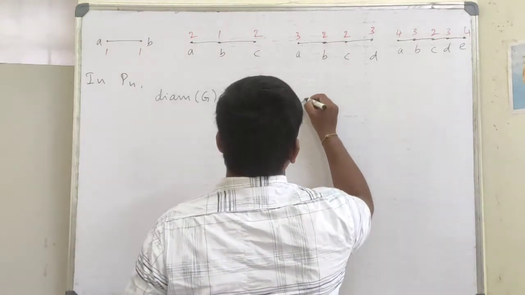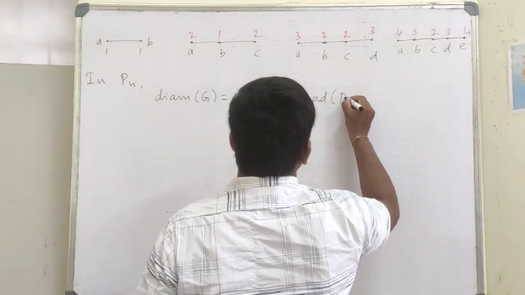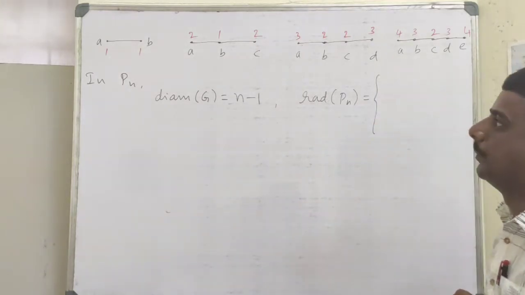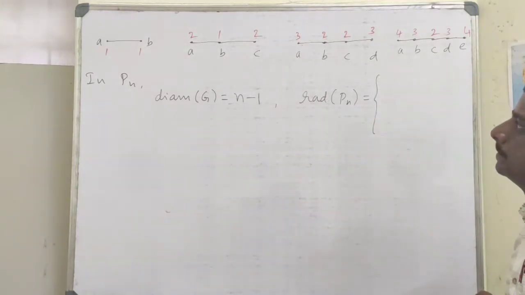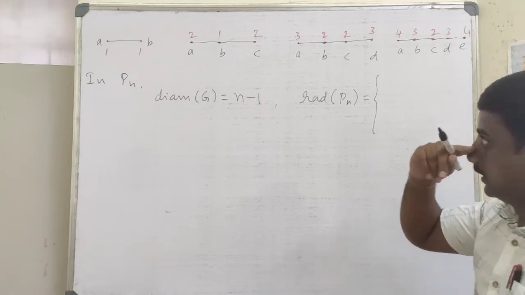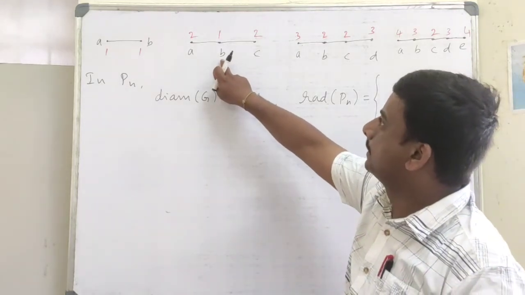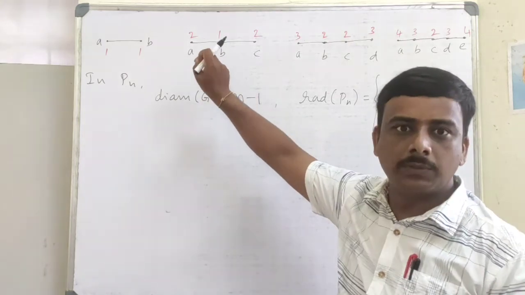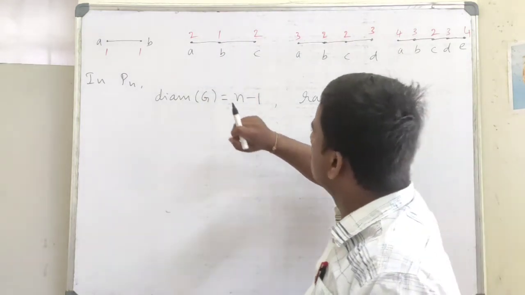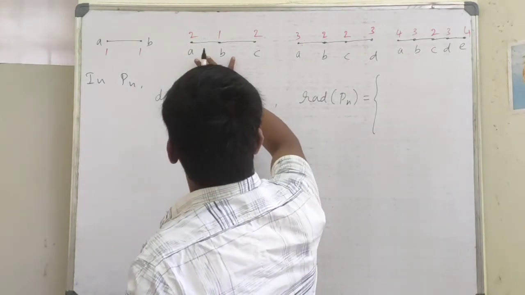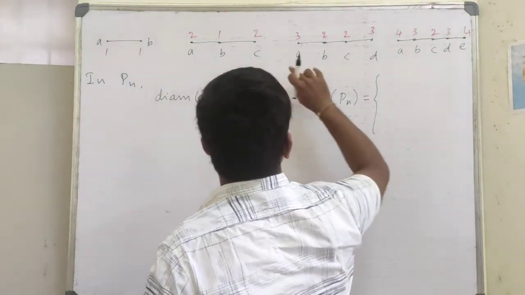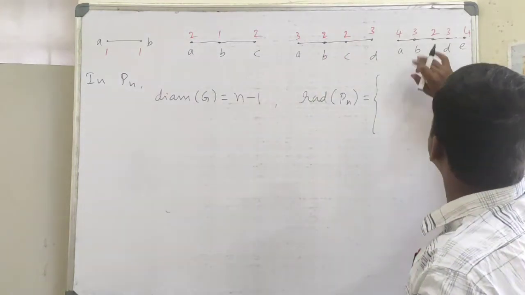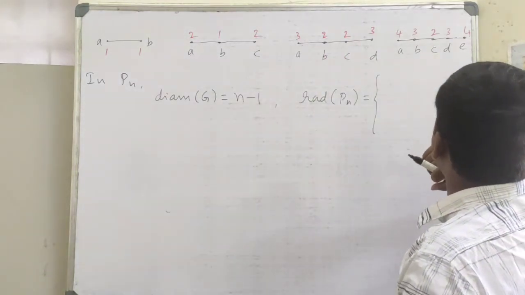And radius of Pn: here only one vertex has eccentricity equal to the radius of G. Radius of P2 is 1, radius of P3 is 1, radius of P4 is 2, radius of P5 is again 2.